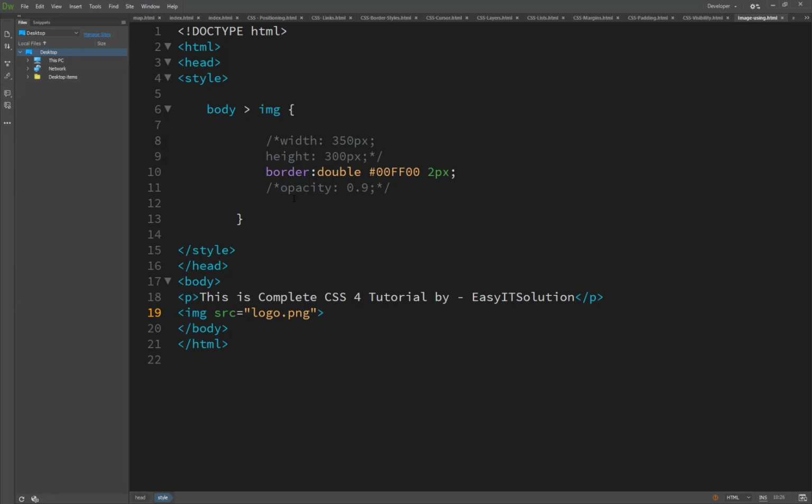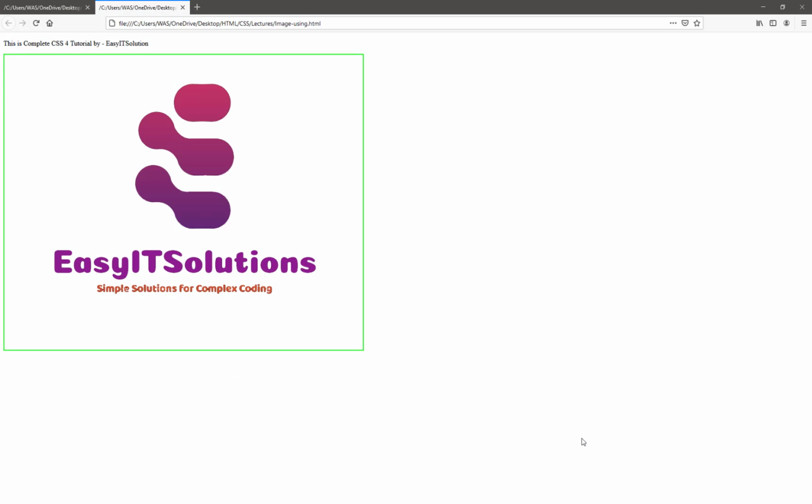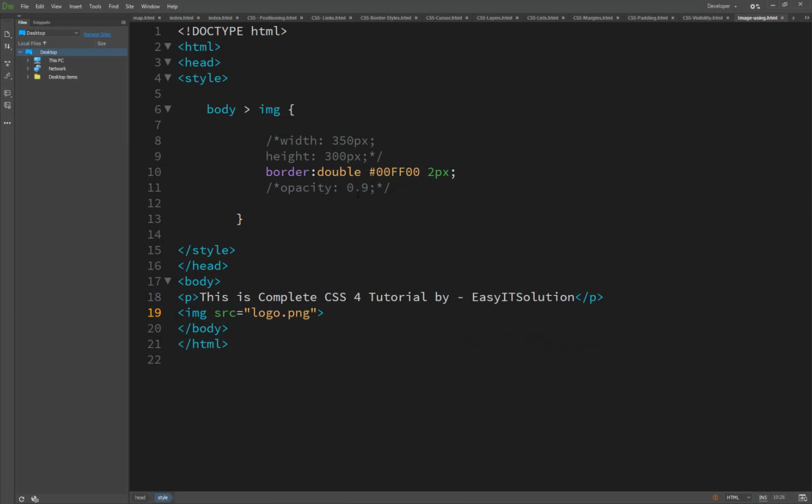And now it's really important, the opacity. What is opacity? Opacity is used to set the opacity of an image. So now we see the result here, and I just uncomment this to show you the result.